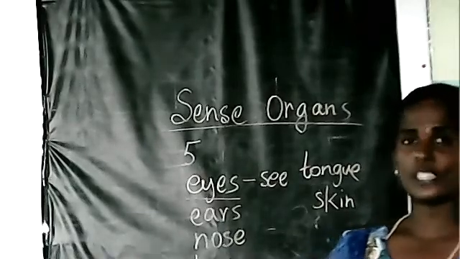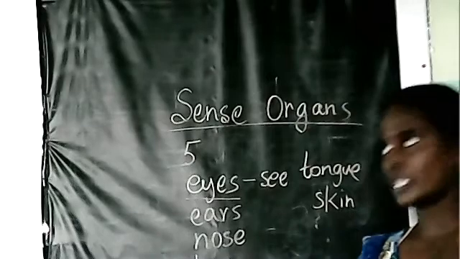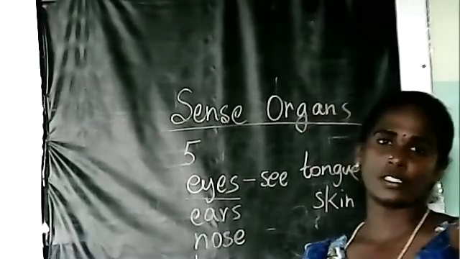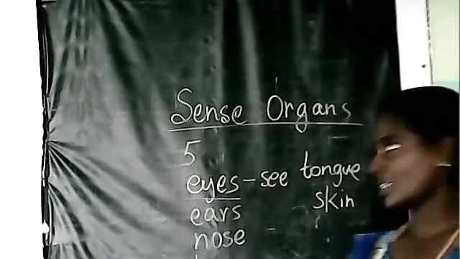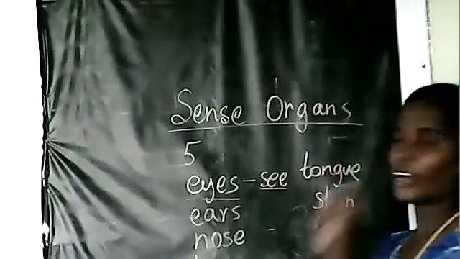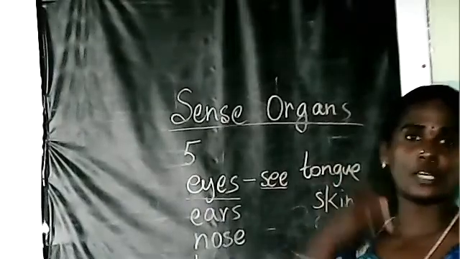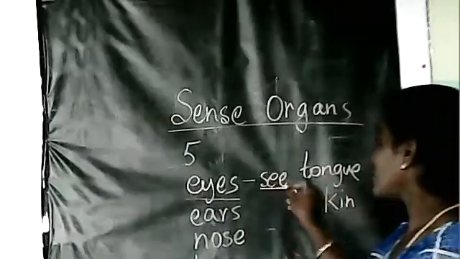Eyes are used for seeing. I am seeing you. You are seeing me. With which organ are we seeing, children? With the eyes. Okay. So we see with our eyes. I can see you. You can see me.